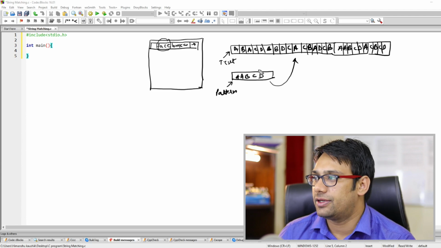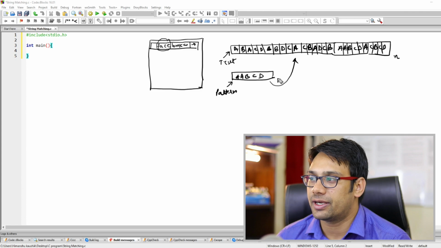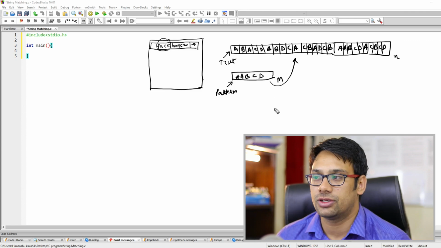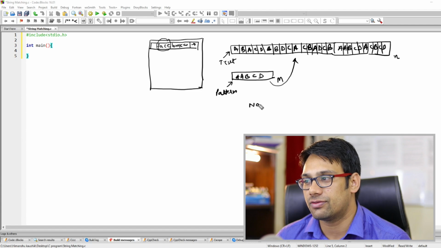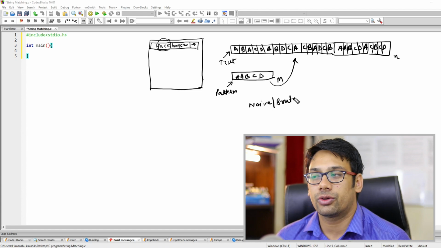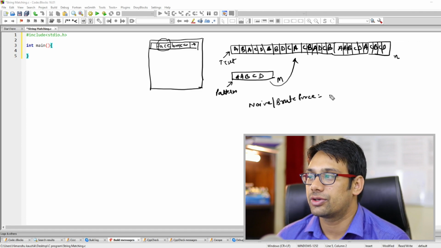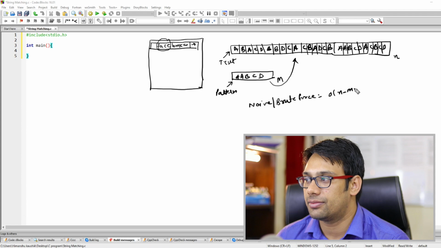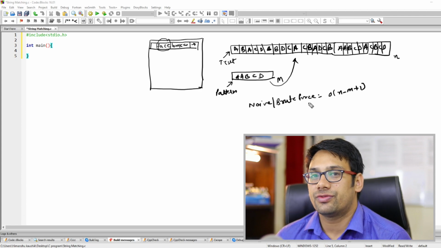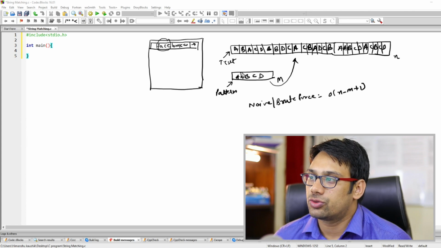For example, if the length of the text is n and the length of the pattern is m, the simplest algorithm that you can propose is the naive, or brute force, method, where you check every possible combination. That simplest algorithm is going to take order of n minus m plus 1 as the time complexity. But our aim is to find out whether we can do something better than this. Okay, so let us do one thing.